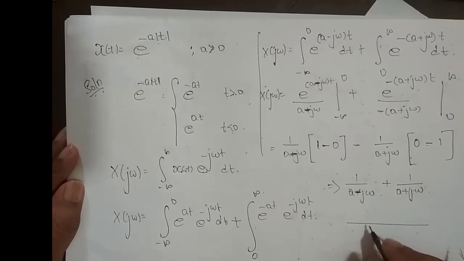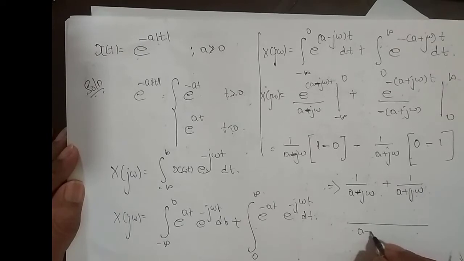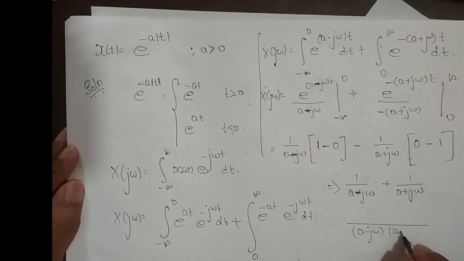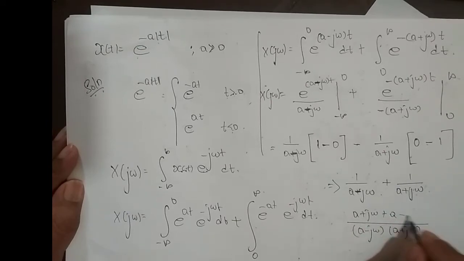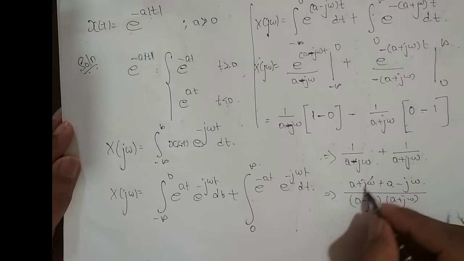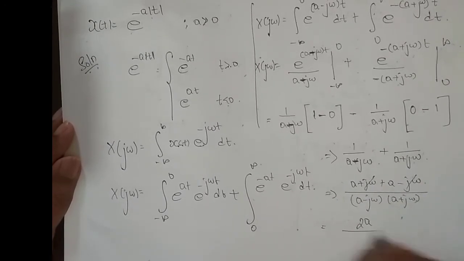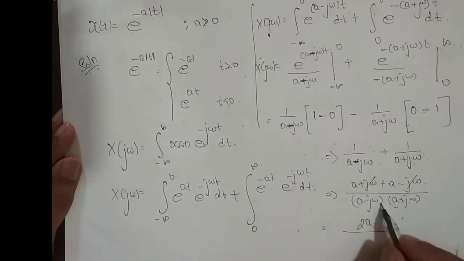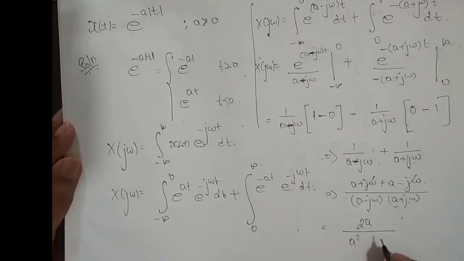So this is equal to what? If I take the common denominator, this is nothing but (a+b)(a−b), right? So (a−jω)(a+jω), and the numerator is (a+jω)+(a−jω), right? So +jω and −jω cancel out, so this is nothing but 2a divided by (a+b)(a−b), which is a² − b². So a² − j²ω², but j² is −1.